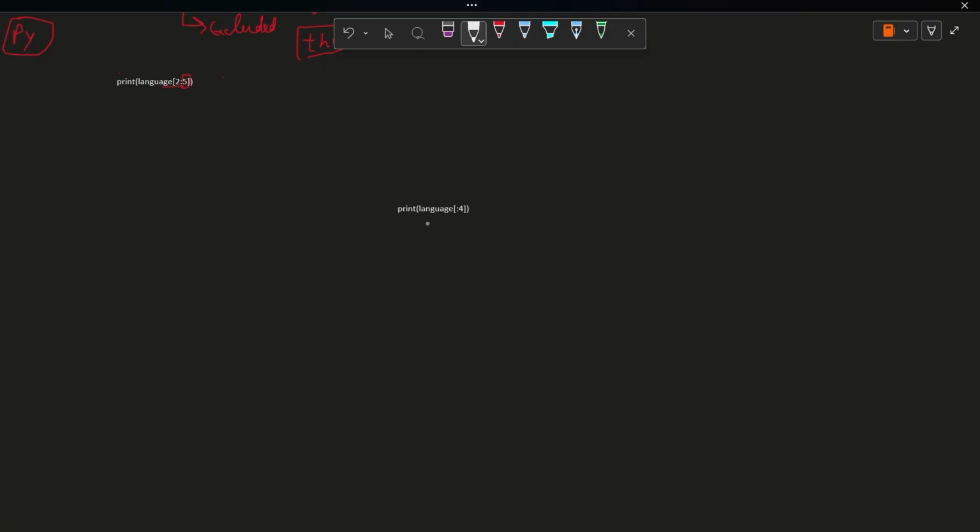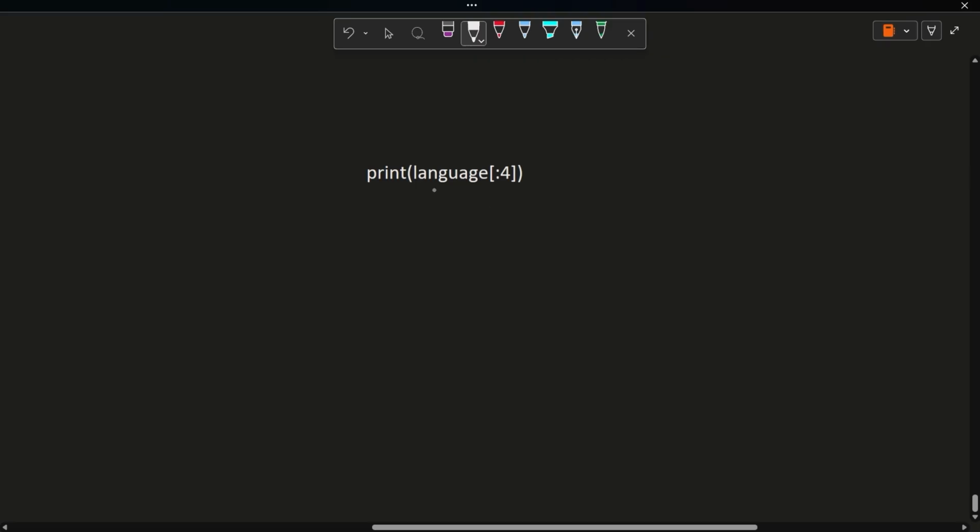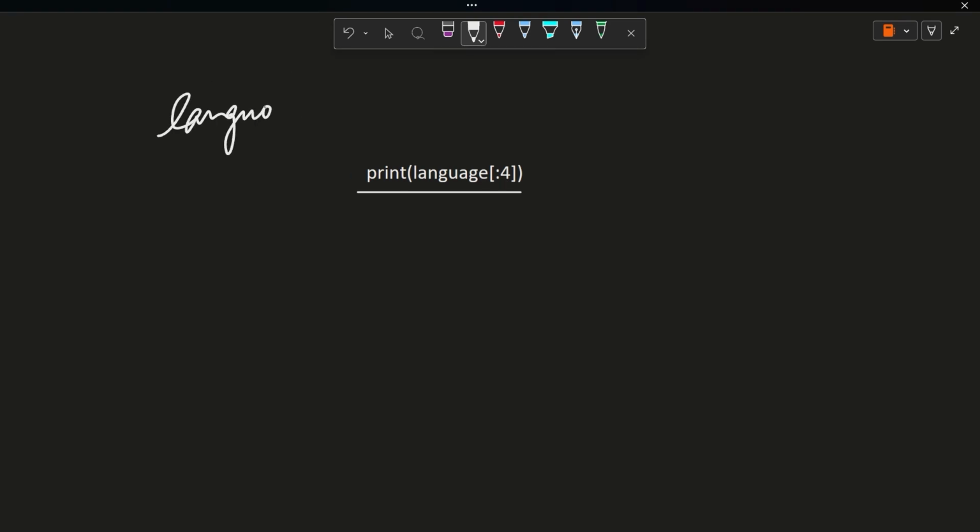So I will choose the marker from here. See here, what we are doing is we are just printing language colon 4. So what does this mean? We have one variable language equals to Python. So we have this, and now we are printing language colon 4.